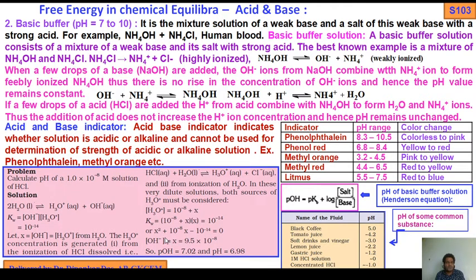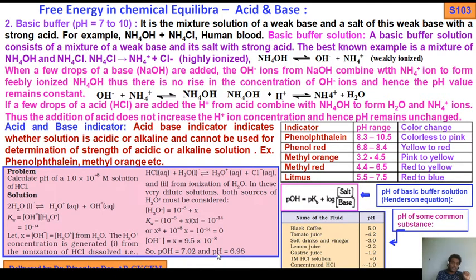So the H plus concentration is not only 10 to the power minus 8; most students made this mistake. It should be 10 to the minus 8 plus X, that is the funda. So for the H plus molar concentration, you should consider the dissociation of water molecules. So Kw: 10 to the minus 8 plus X, into X, equals 10 to the minus 14. So X squared plus 10 to the minus 8 X minus 10 to the minus 14 equals 0. So OH minus concentration is 9.5 × 10 to the minus 8. So pOH is 7.02 and pH is 6.98.